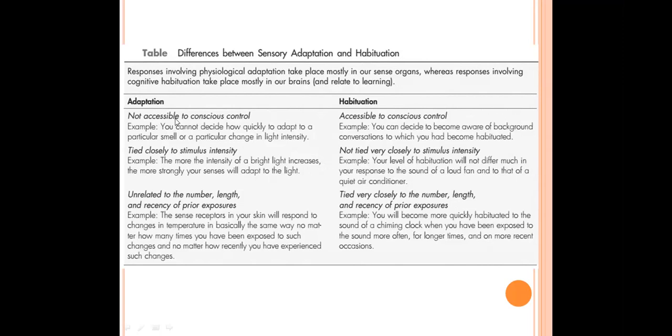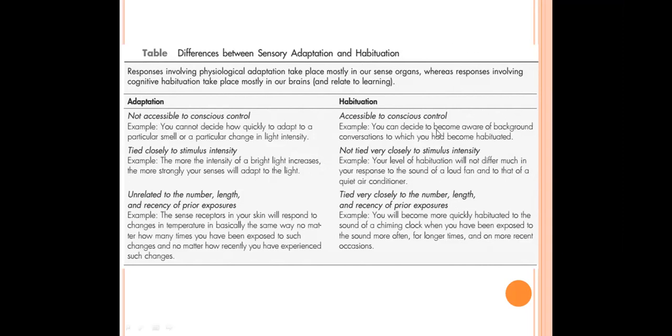For example, in sensory adaptation, we cannot decide how quickly our sensory receptors adapt to a particular smell or a particular change in light intensity or any other sensory stimulus. But in sensory habituation, we can decide.